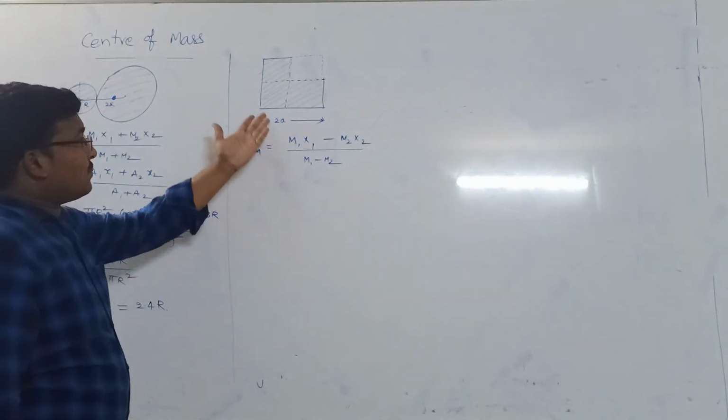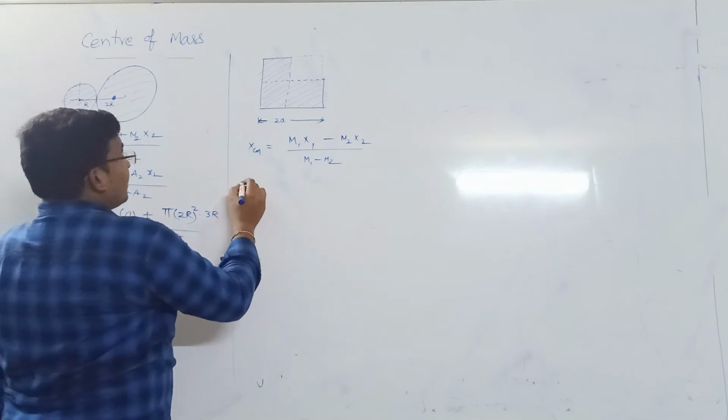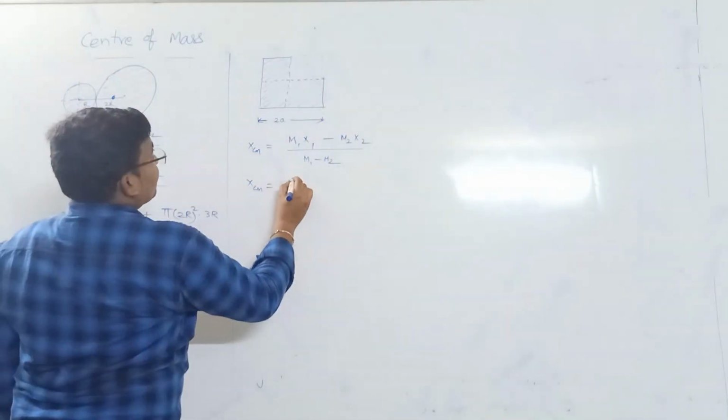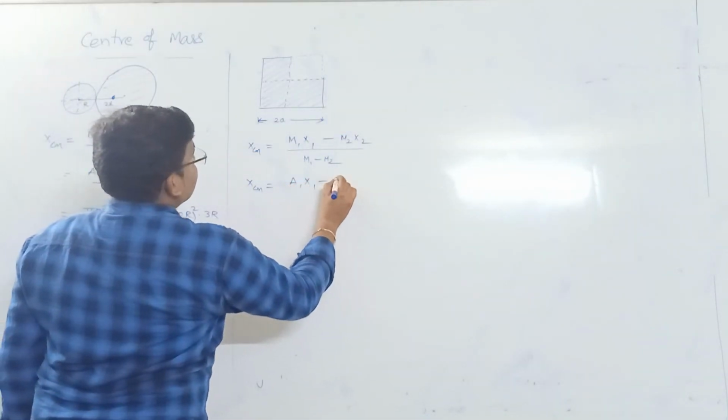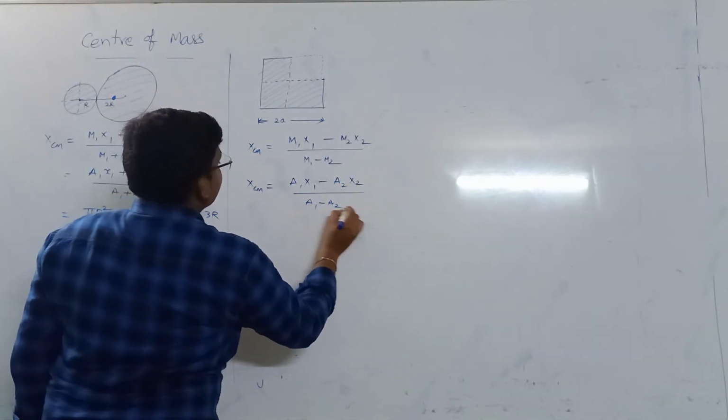We don't know the masses, but we can compare with the areas. We can write x center of mass as a1 x1 minus a2 x2 by a1 minus a2.